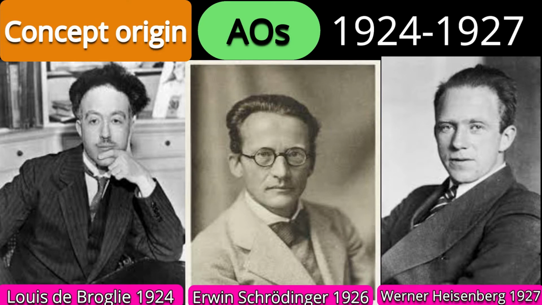Almost 20 years after his work, a genius scientist, Louis de Broglie, in 1924 said, if a wave can exhibit particle behavior, then why can't a particle exhibit wave behavior? So he put forward a new idea about the matter wave.